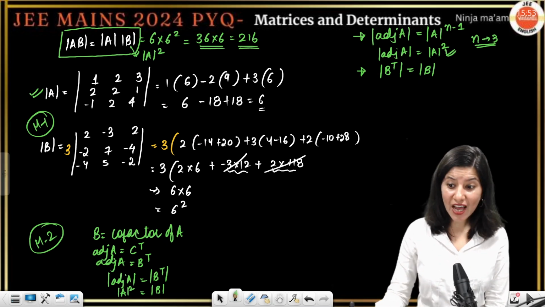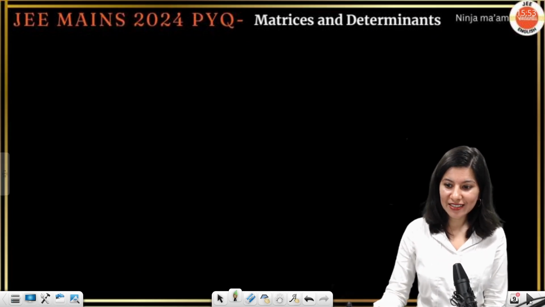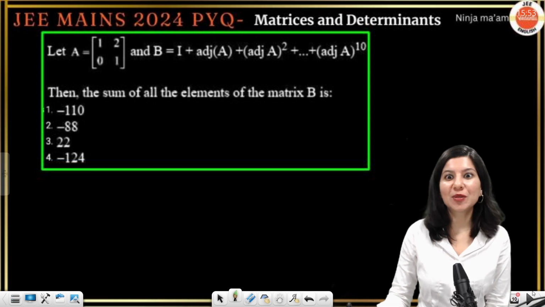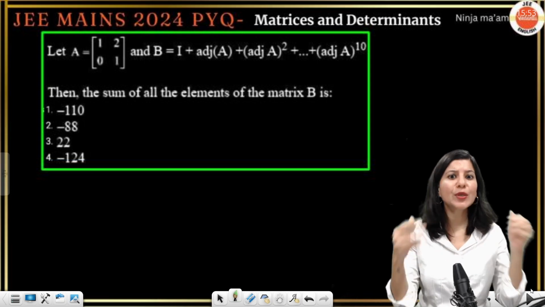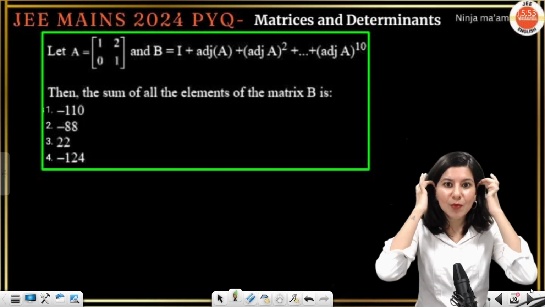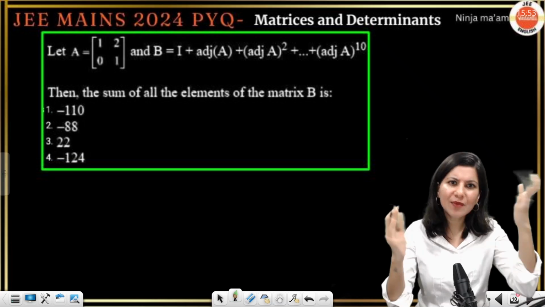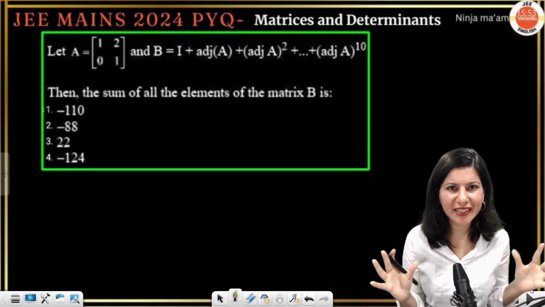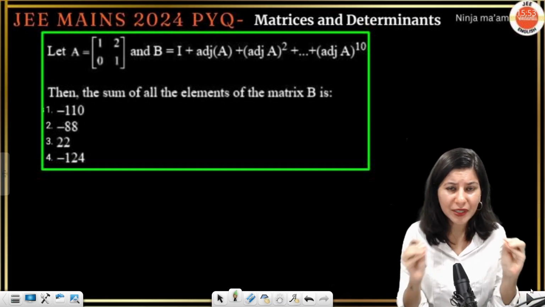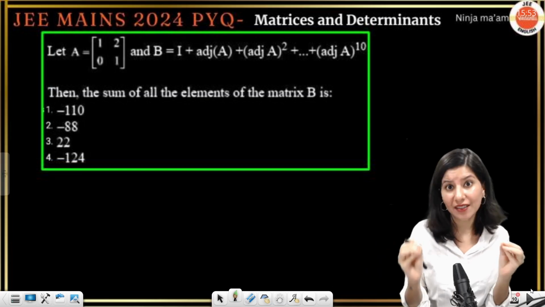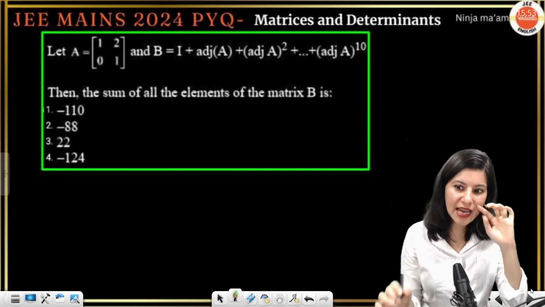All right. Now let us, without wasting any time, move on to the next problem. Now this question is based on the very basic property of matrices. Okay, very basic, like simple matrix multiplication, the understanding of adjoint, that's it. Okay, and a pattern based question. So very easy, I will call it.